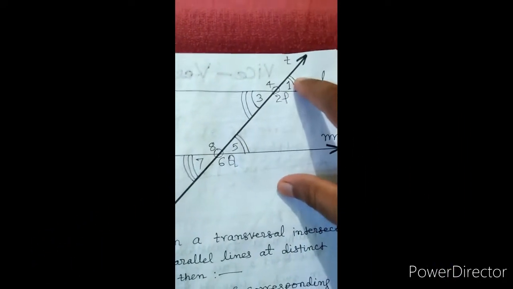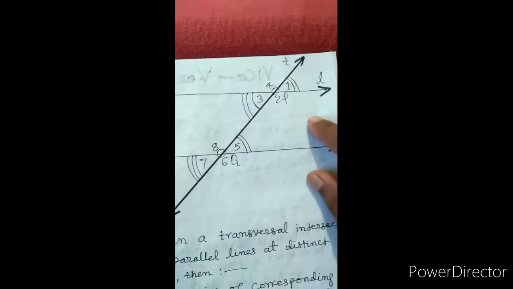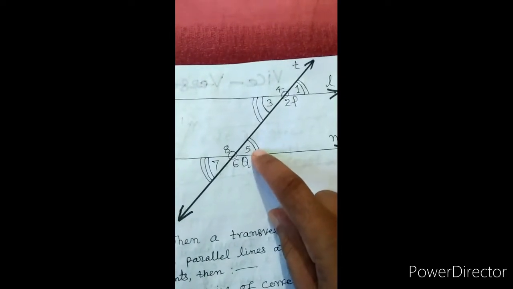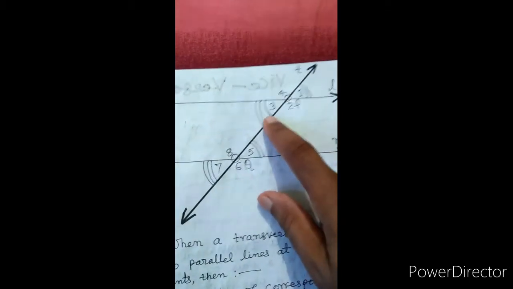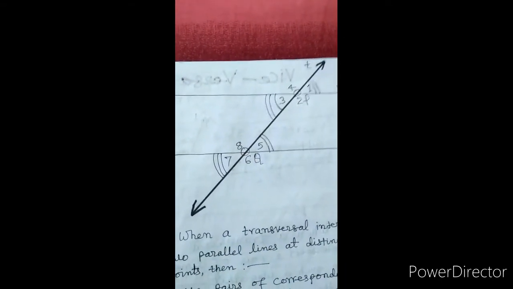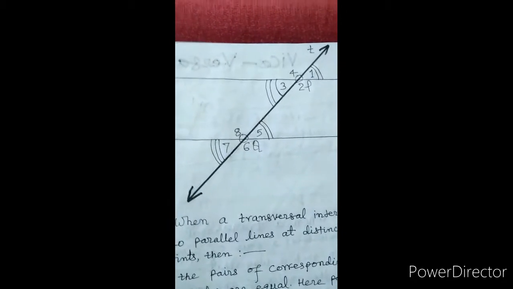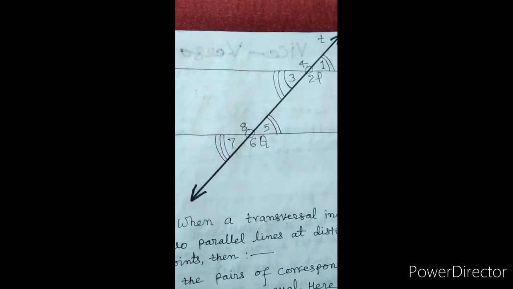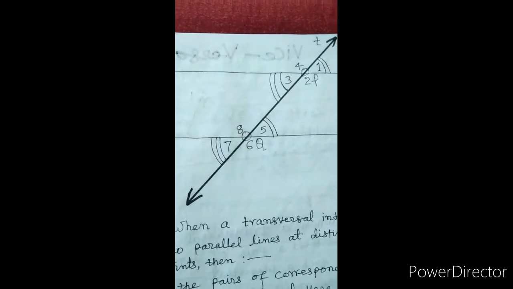Here angle 5 and angle 1 are called corresponding angles. If these lines L and M are parallel, then these corresponding angles will be equal. Angle 1 is equal to angle 5. And angle 3 and angle 7 are also called corresponding angles. If L and M are parallel, then angle 3 and angle 7 will also be equal.